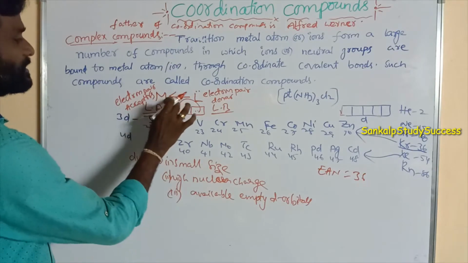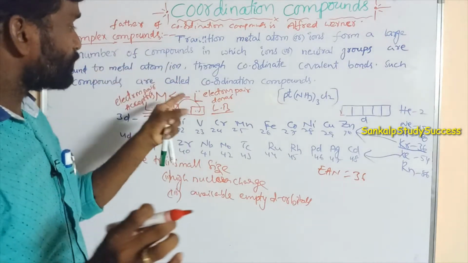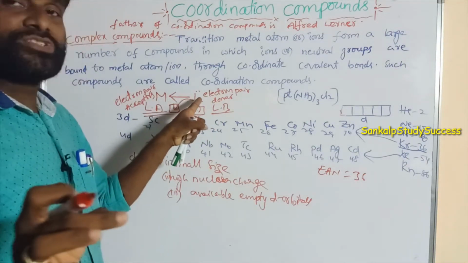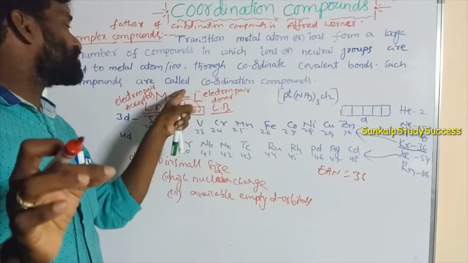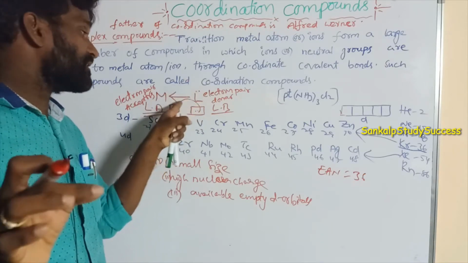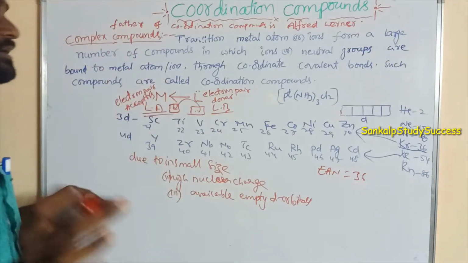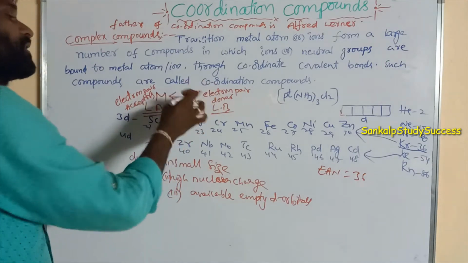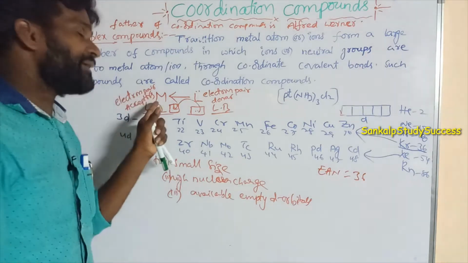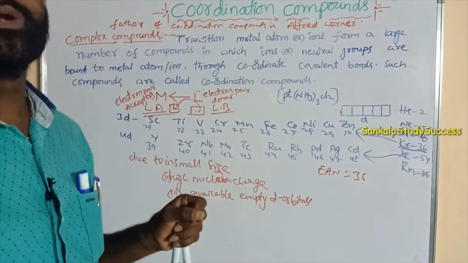Coordinate covalent bond is a covalent bond in which one of the atoms contributes both the electrons in a shared electron pair. So that means here, metal and ligand, which bond is formed? Coordinate covalent bond is formed.